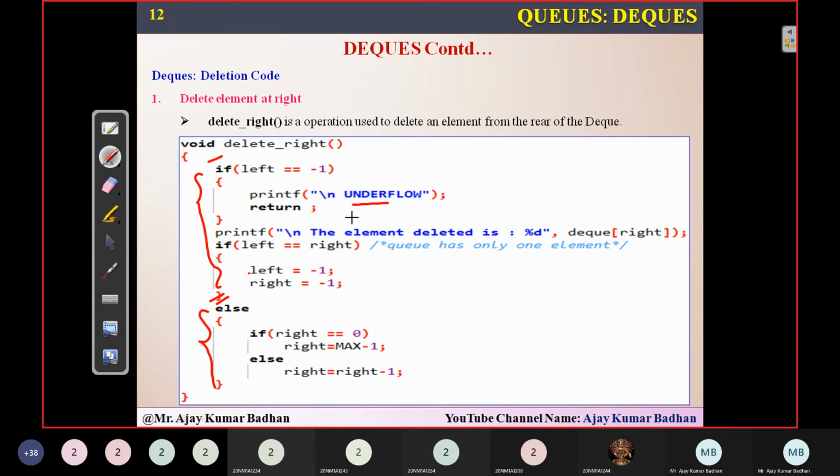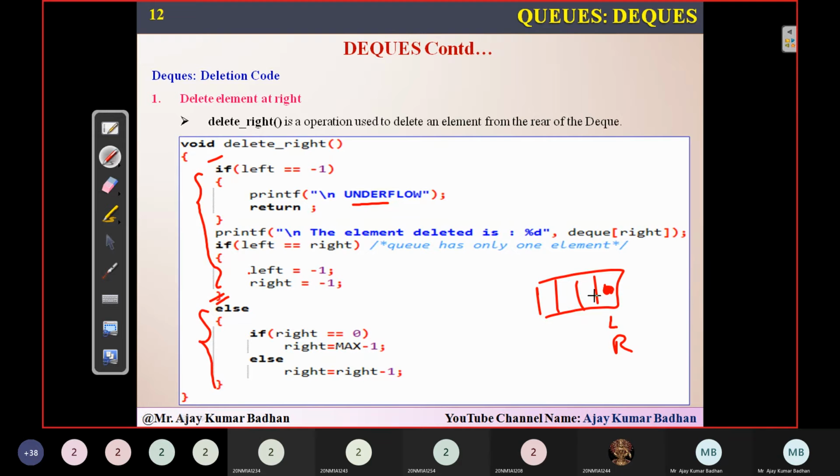First thing we are trying to find is whether it is an underflow condition or not, and based on that we are performing it. And here what we are saying is, if left is equal to right, it means it is pointing to the last one, left and right at this particular location. So all the elements have been deleted, so definitely left and right should be equal to -1. No elements are present here because we are using a circular queue. If left is pointing here and right is pointing here, it is possible only when all the elements are removed and only one element is present, and this one also you have deleted.